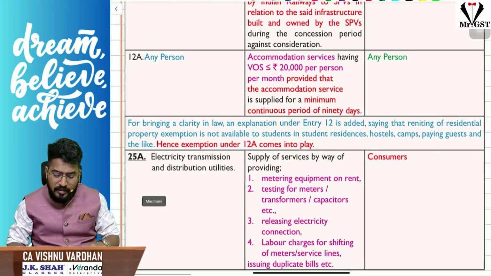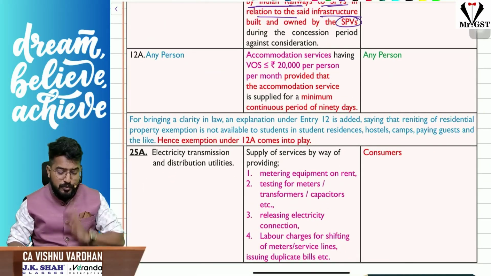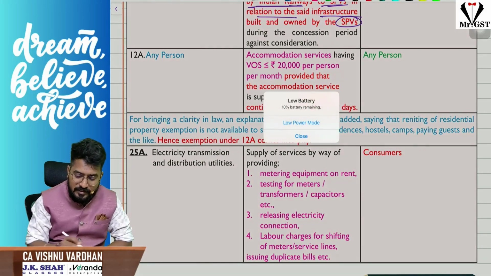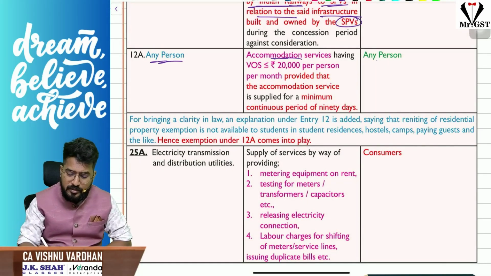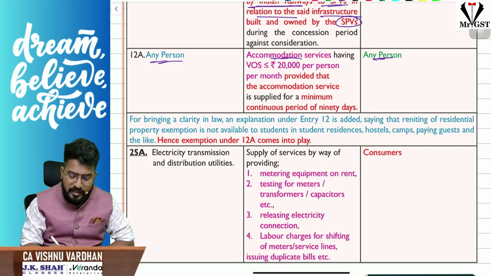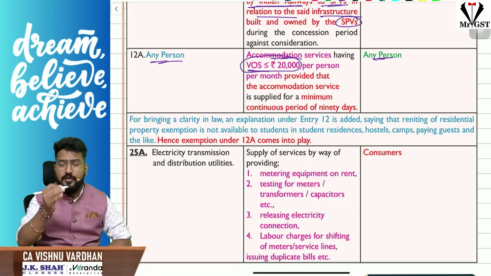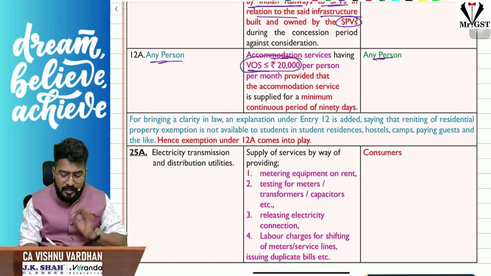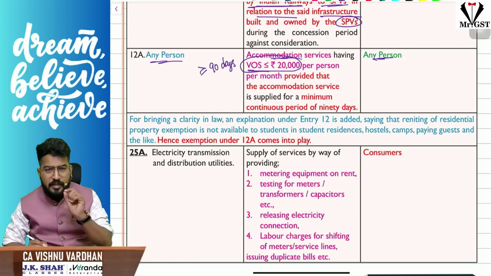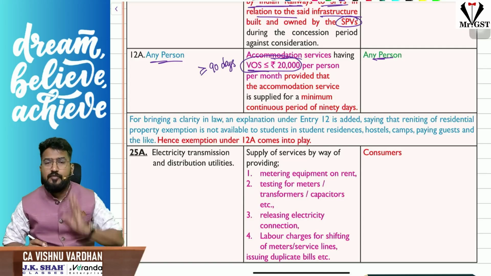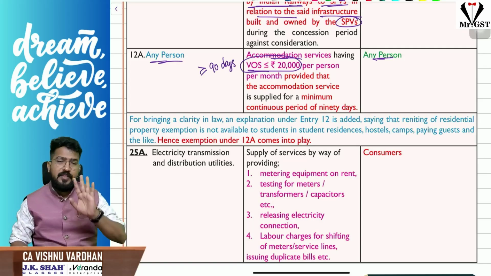Now another interesting one, this is for you people, for students mainly. Okay, sir, any person providing accommodation services to any person, but here the point is the value of supply should be less than or equal to 20,000 per person, and a very important thing is that the stay period should be minimum 90 days. That means it should be greater than or equal to 90 days, continuous stay of 90 days. For that, if you are paying the rent, then it is exempt under GST.